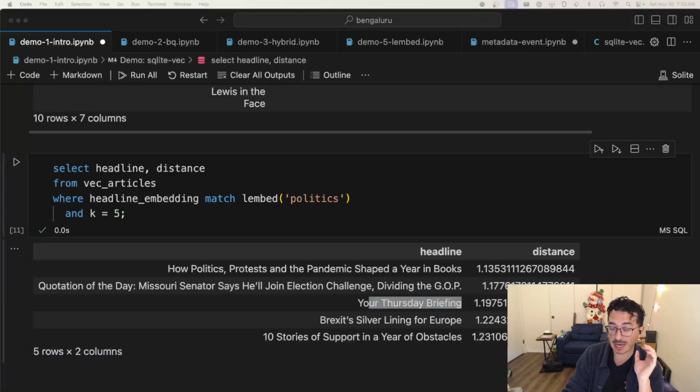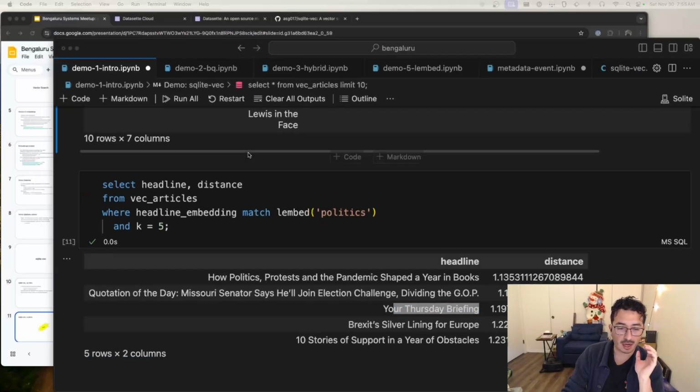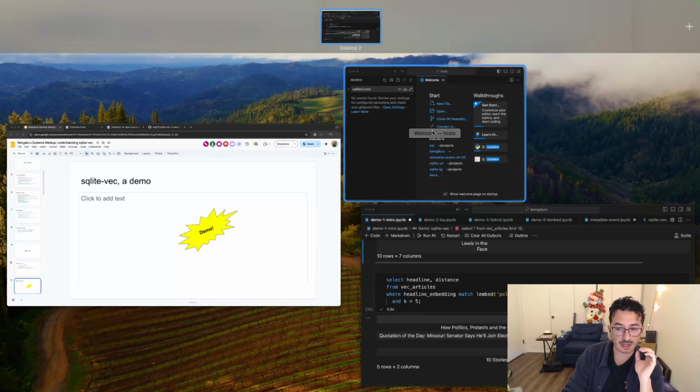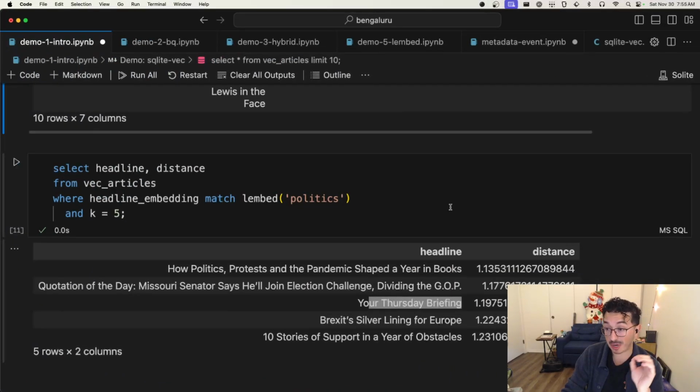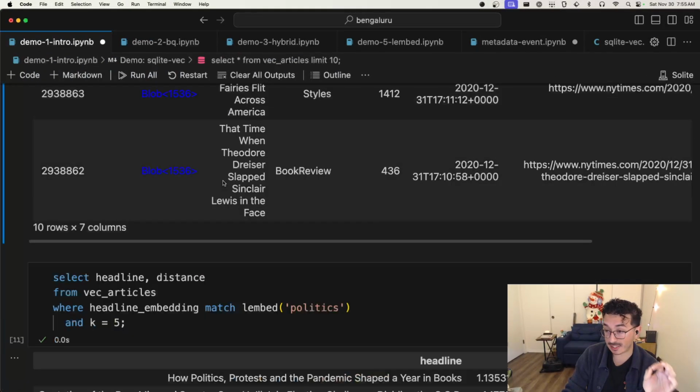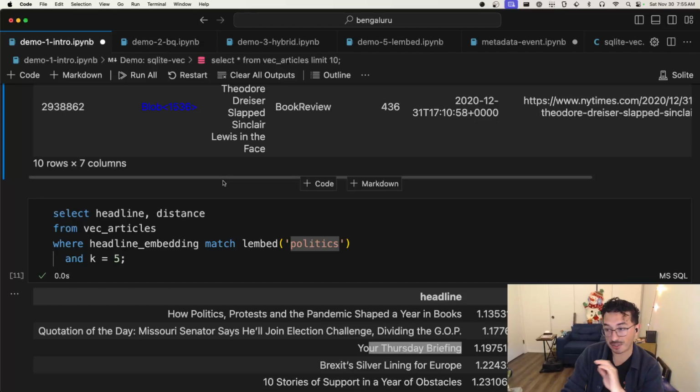So that is the main point behind SQLite-vec. It is pure SQL. All the statements that we did here, the create table statement, insert into, select, are all pure SQL. We didn't have to use some esoteric API to do those operations. They were all just available to us in SQLite-vec.